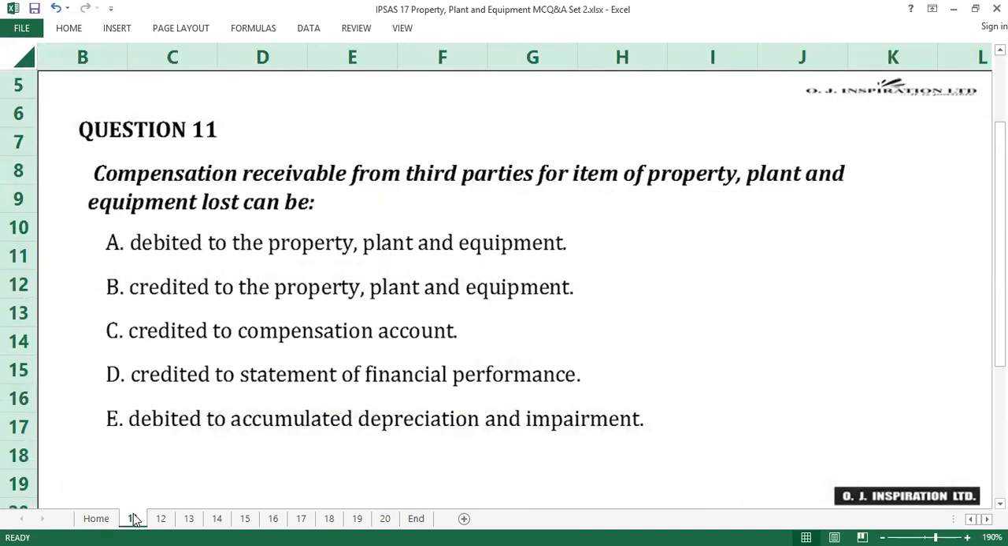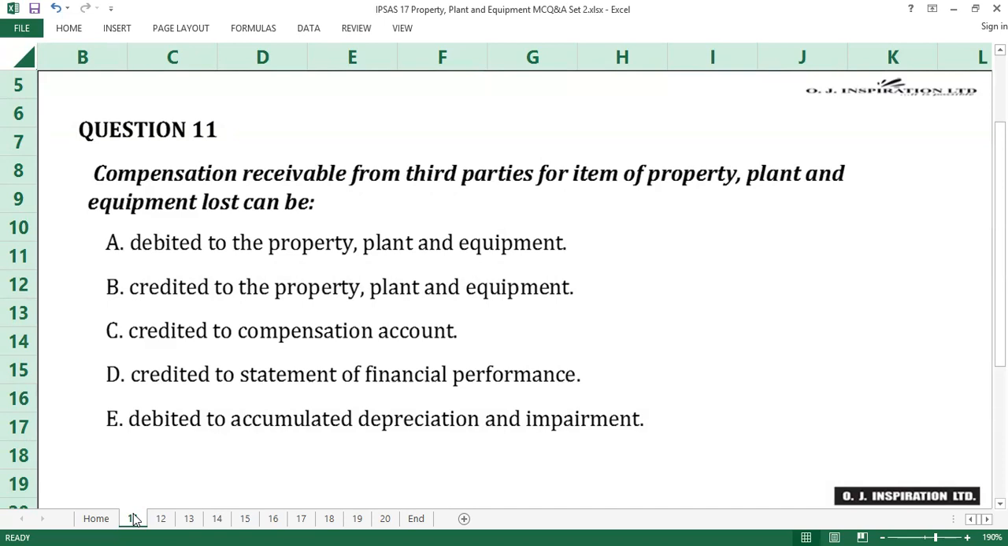Question number 11. Compensation receivable from third parties for item of property, plant, and equipment loss can be A. Debited to the property, plant, and equipment. B. Credited to the property, plant, and equipment. C. Credited to compensation account. D. Credited to statement of financial performance. E. Debited to accumulated depreciation and impairment.